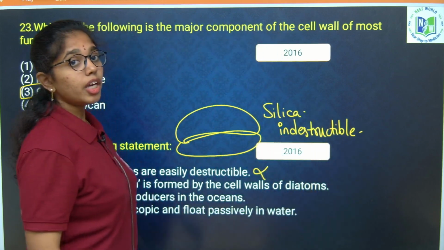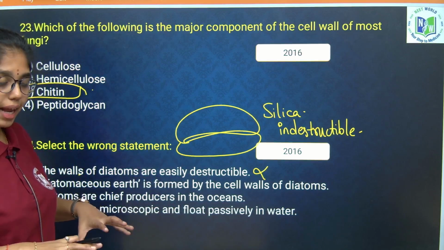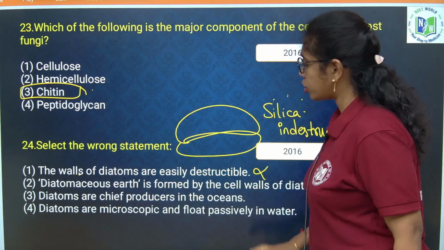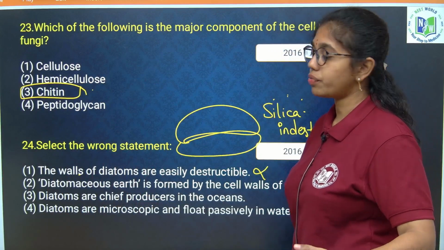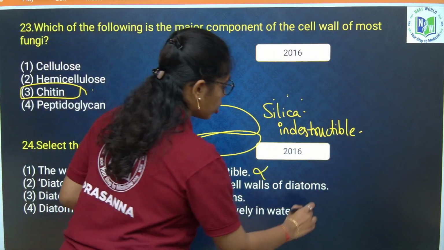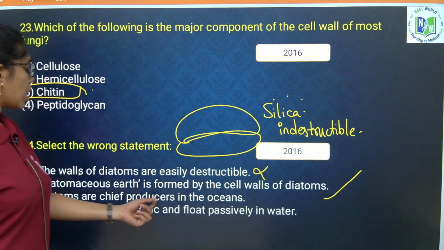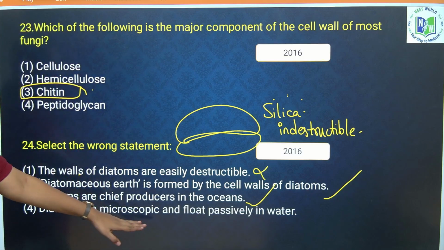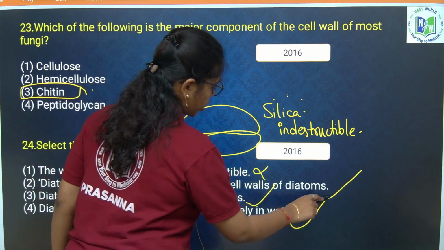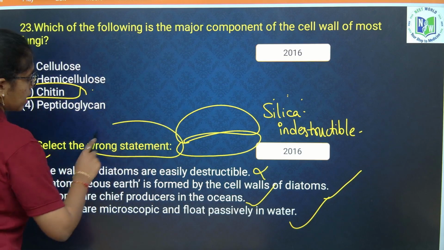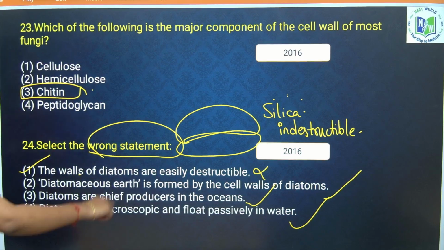That is why huge deposits of dead diatoms in the seabed form diatomaceous earth or Kieselguhr. They are used for multiple purposes. Diatomaceous earth is formed by cell walls of diatoms. True. Diatoms are chief producers in the oceans. Correct. Diatoms are microscopic and float passively in water. True. So here what will be our option? Option 1, when he is asking about the wrong statement. Next question.